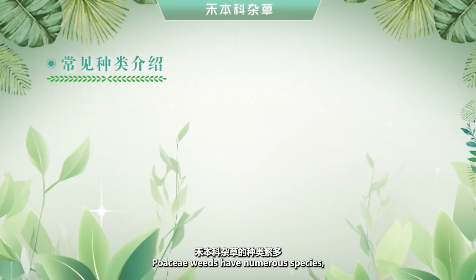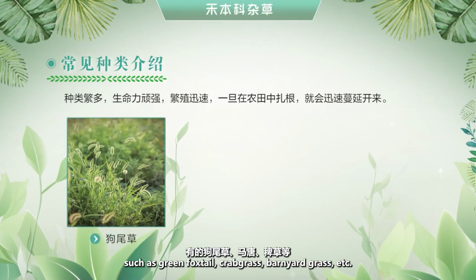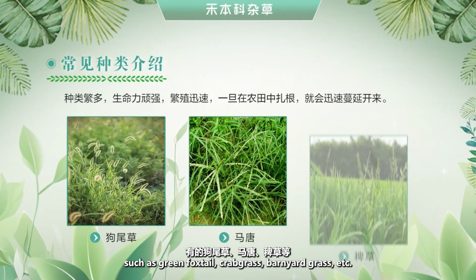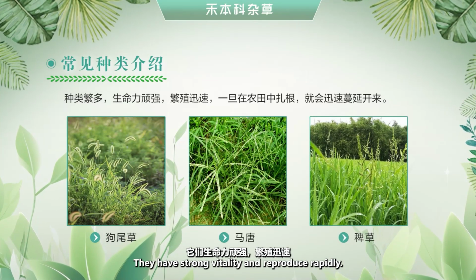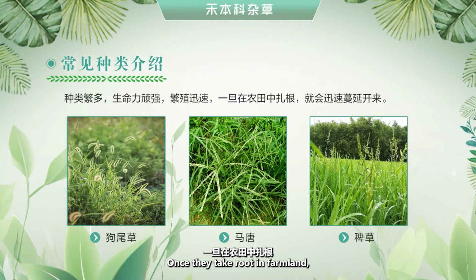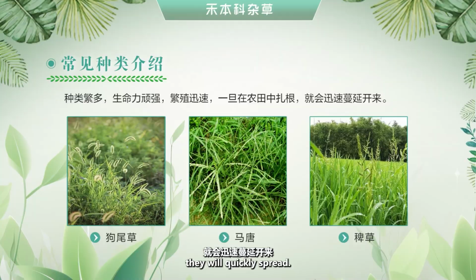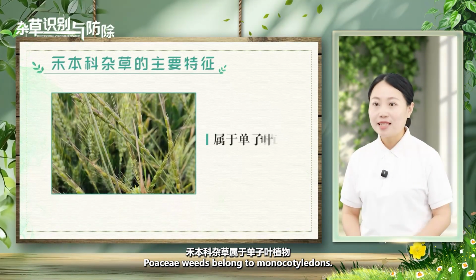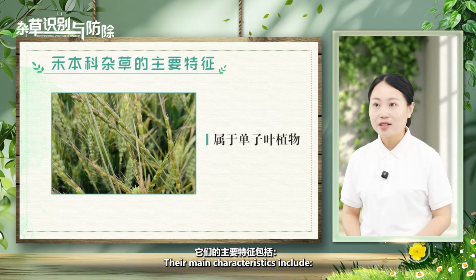Poaceae weeds have numerous species, such as green foxtail, crabgrass, barnyard grass, etc. They have strong vitality and reproduce rapidly. Once they take root in farmland, they will quickly spread. Poaceae weeds belong to monocotyledons. Their main characteristics include